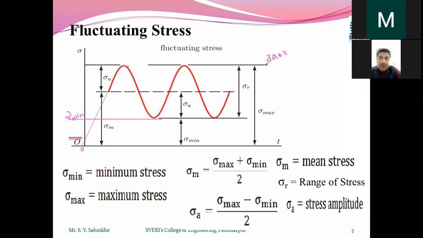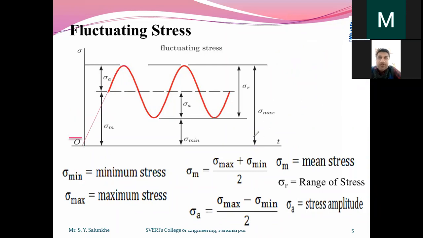When we measure the stress, we measure it from zero. Here, if it is 10 megapascal, then this 10 megapascal is measured from zero. And if it is 2 megapascal, then it is at its minimum value.